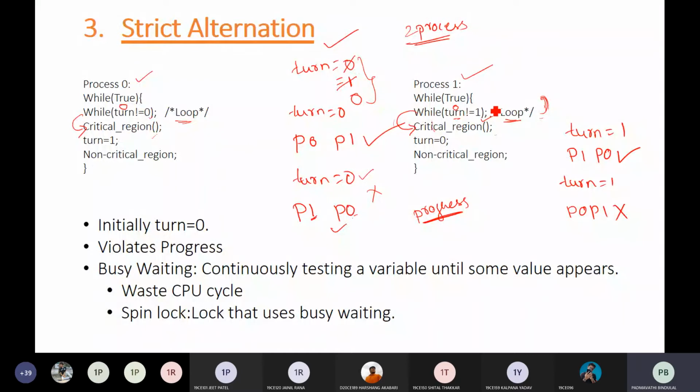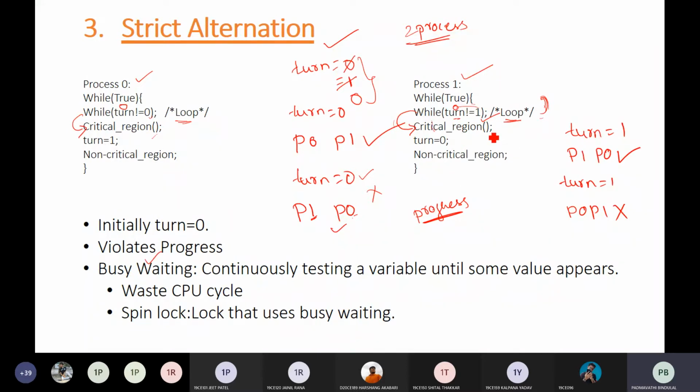Next is, now let's say this process keeps on checking whether the value of turn is 1 or not. They keep on checking continuously. This process of continuously testing a variable until the desired value appears, that particular condition you call busy waiting.